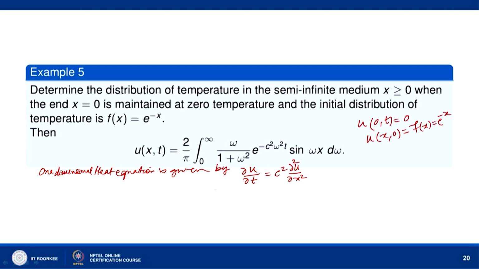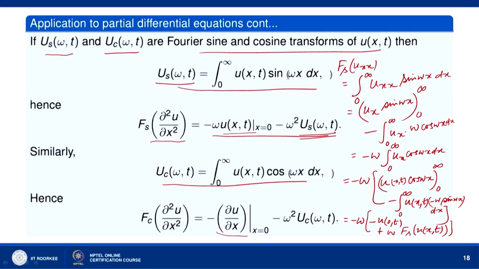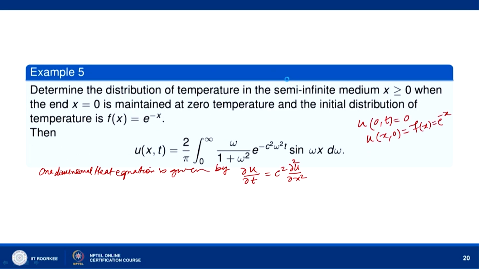Okay, so we multiply this equation by sine omega x, since we have to apply the Fourier sine transform, and integrate with respect to x over the interval 0 to infinity.